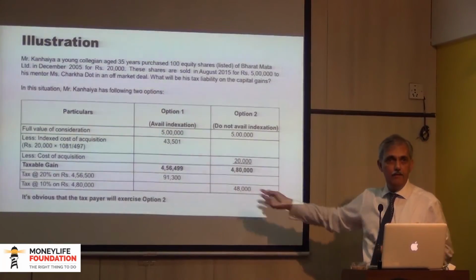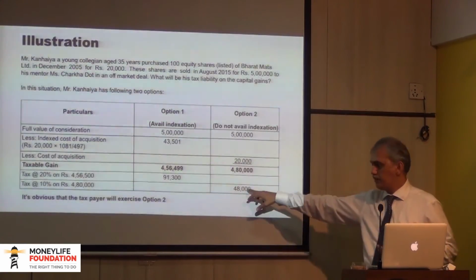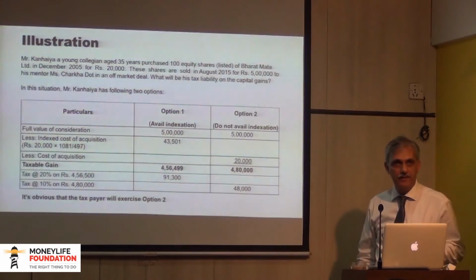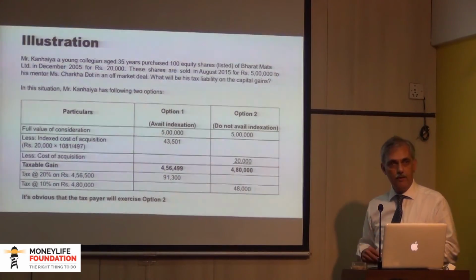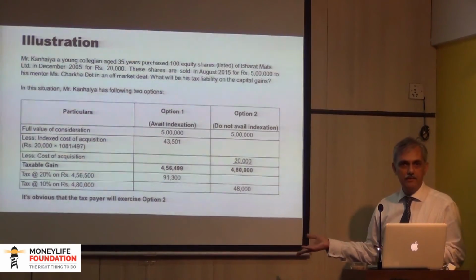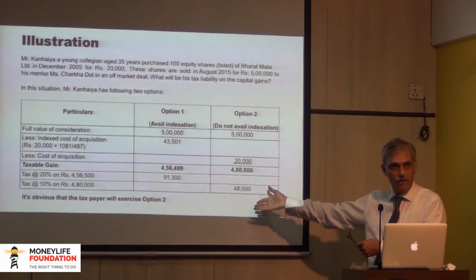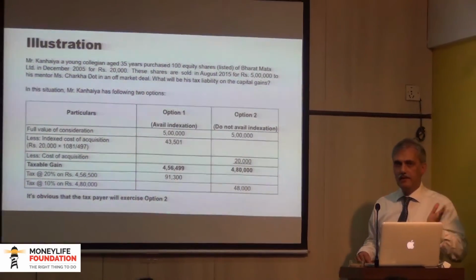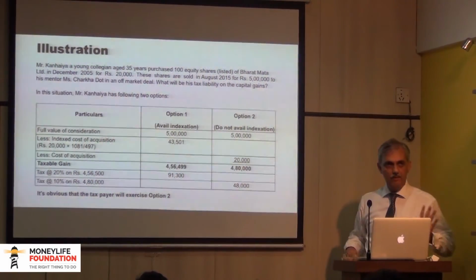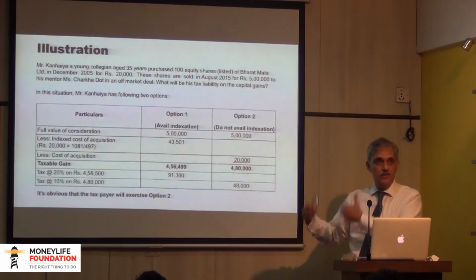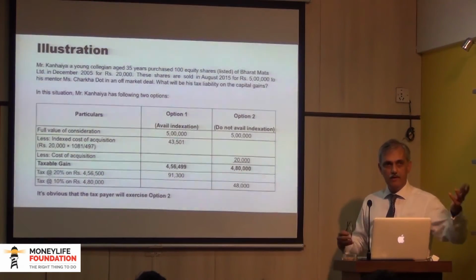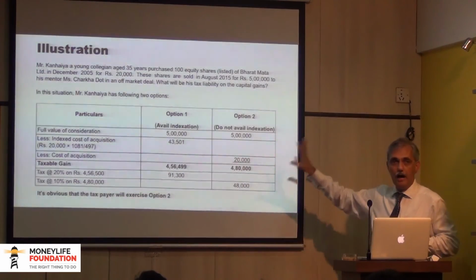On 4 lakh 80, if you calculate tax at 10%, it comes to 48,000. On the other hand, on the index gain of 4 lakh 56,000, if you calculate tax at 20%, it comes to 91,000. It is anyone's guess what the taxpayer will select. Obviously, he will select the option of not indexing the cost of acquisition and paying tax at 10%. So in extremely simple language, this is how the option of deciding 10% or 20%, without indexation or with indexation, will work.